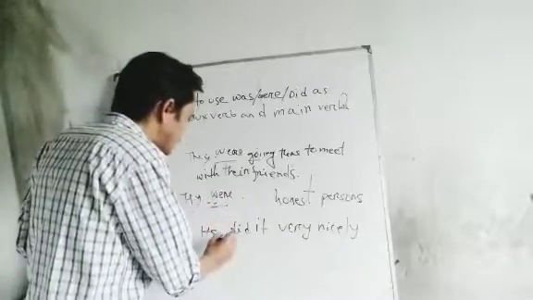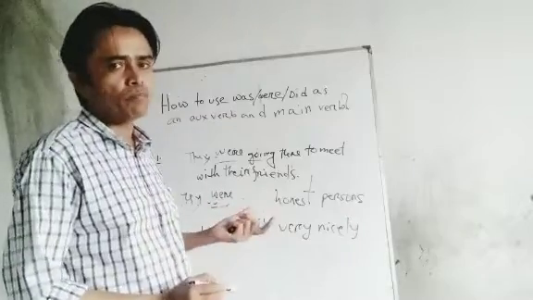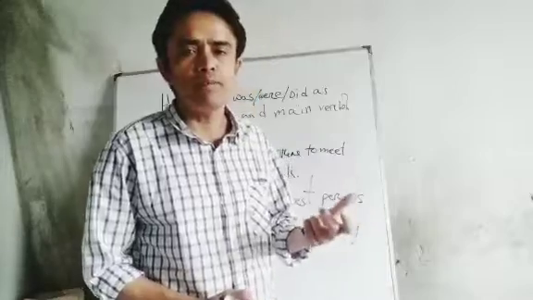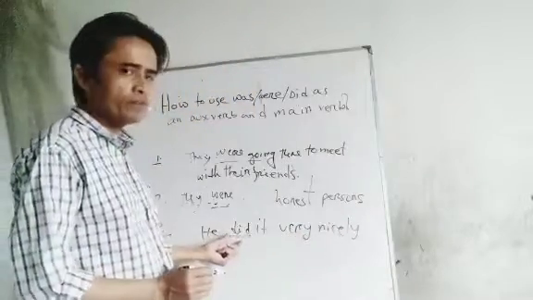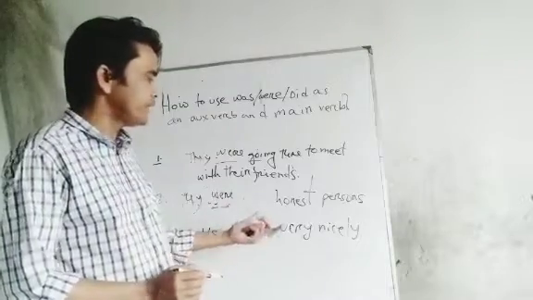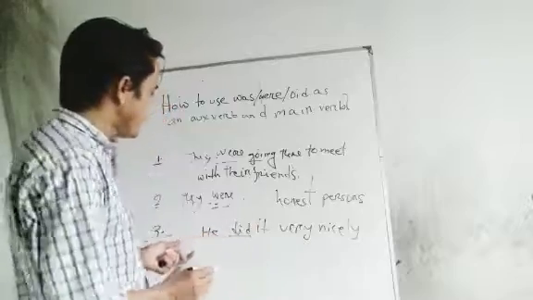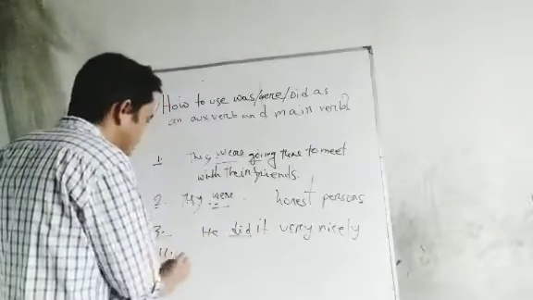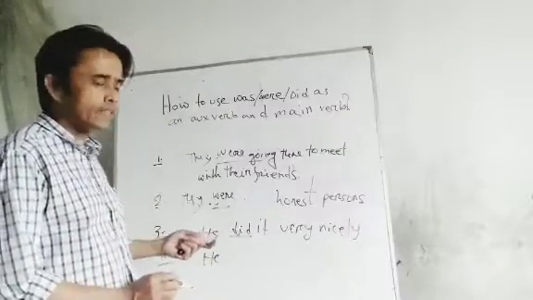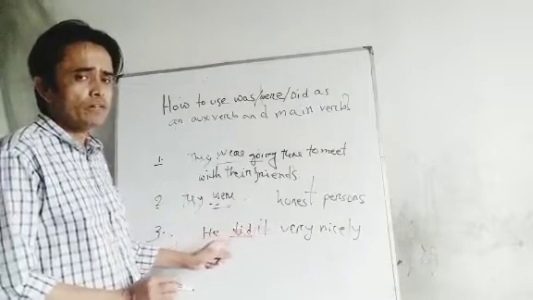If you see that after did there is no main verb, that means as there is no more main verb, so it is main verb. If you see there is no main verb after did, then it will be main verb. Okay, do you understand? Secondly, I want to show that if you see he did it very nicely, I have told you that is of course main verb.